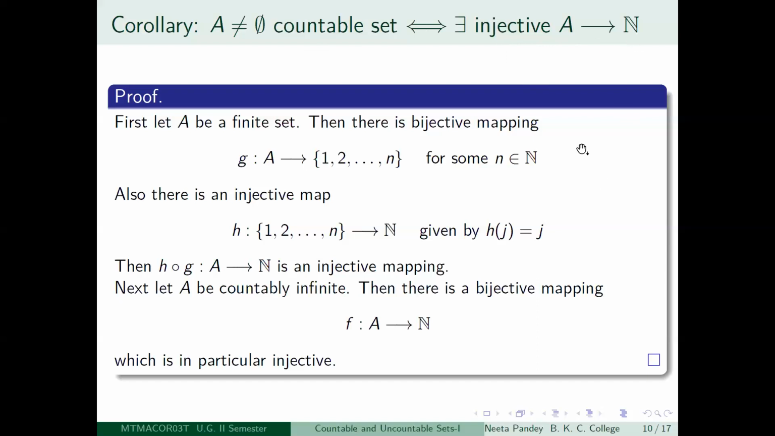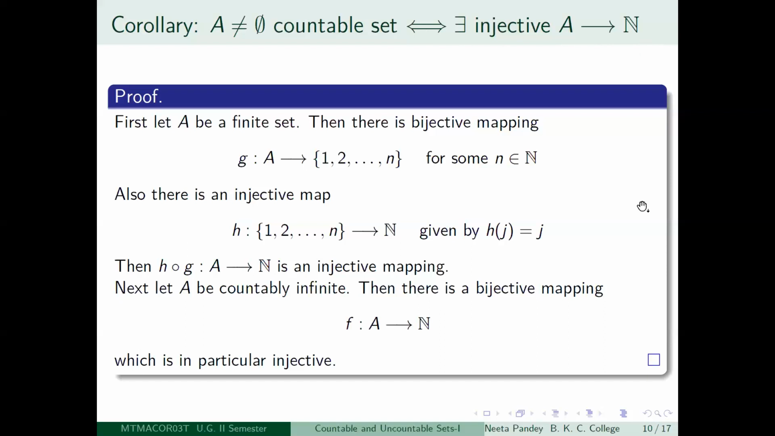Okay, so we have just proved one part. The second part is in fact easier: if you take a countably infinite set, then by definition there is a bijective mapping from the set A to the set of positive integers. This bijective mapping is in particular an injective mapping. So if you have a countably infinite set, you do get an injective mapping from the set to the set of positive integers. So one conclusion you have proved here is that if A is a countable set, then you will be able to get an injective mapping from the set to the set of positive integers.